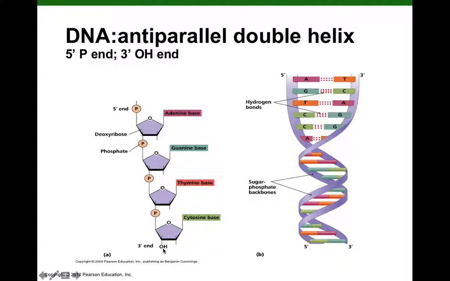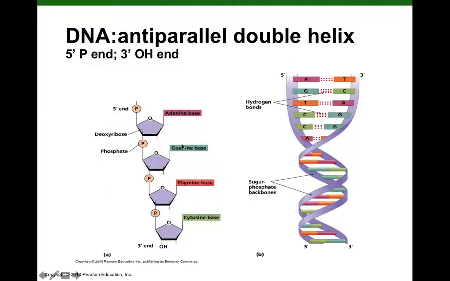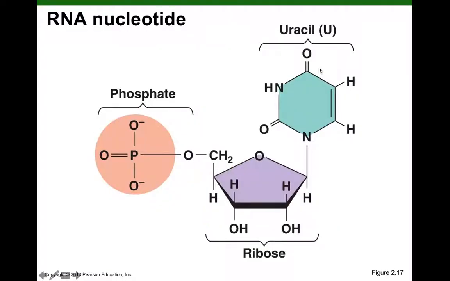And just as we saw with our polypeptide chains, our proteins, DNA base sequencing always begins with the nitrogenous base at the 5' end. So if we did the DNA sequence for this strand, it would be adenine, sugar, let's go back, adenine, guanine, thymine, and cytosine. Okay. And here again, showing the anti-parallel nature of the two strands of DNA.